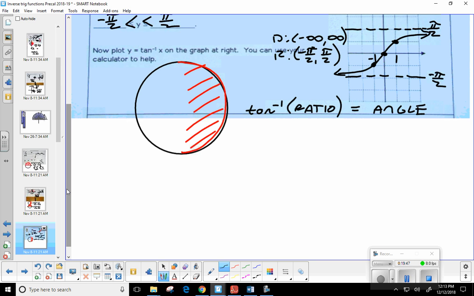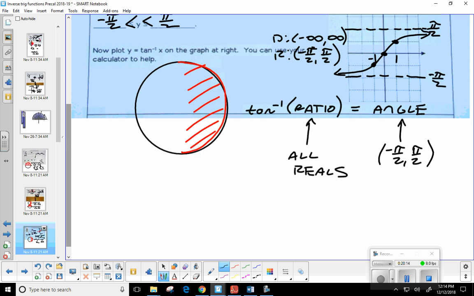Okay. Whatever you want to plug into tangent inverse, there's no limit on that. Any real number you could possibly think of, you can plug into tangent inverse. There's no limit like cosine inverse and sine inverse. Okay? But there is a limit on the answers I'm going to get.